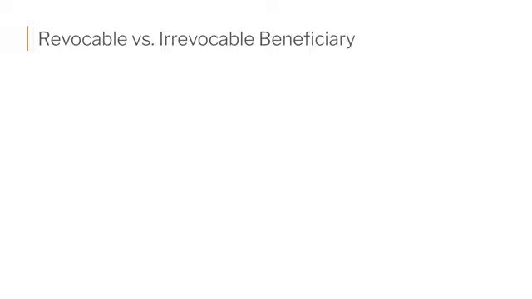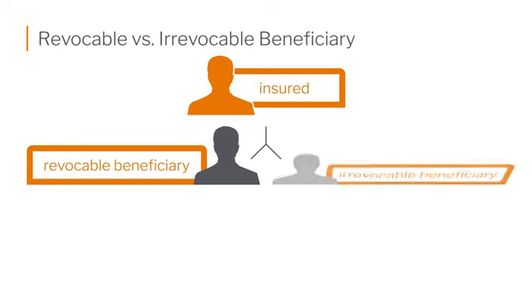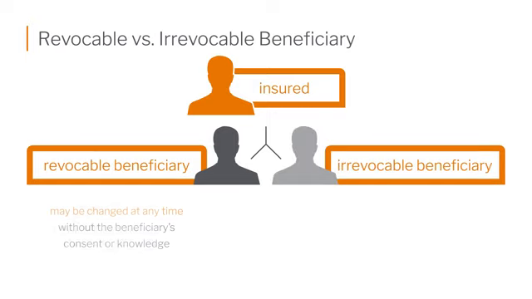There are different ways that you can label a beneficiary designation. One is an irrevocable designation, and another is a revocable. I would say more than likely the majority of beneficiary designations are usually revocable, meaning you can change them at any time if you're the owner of the policy.